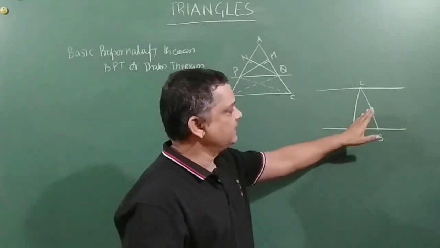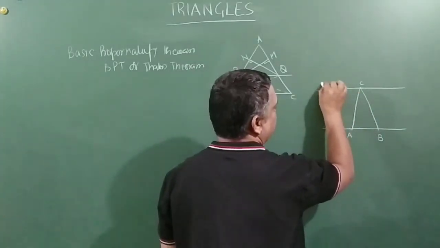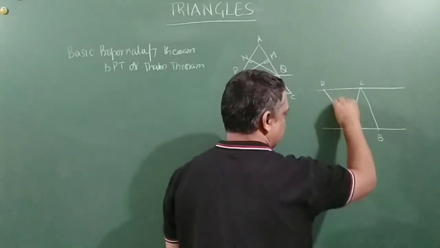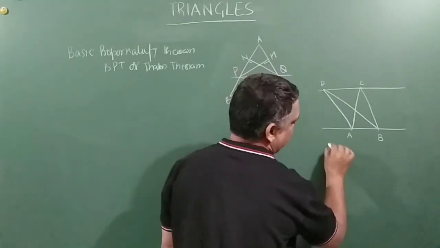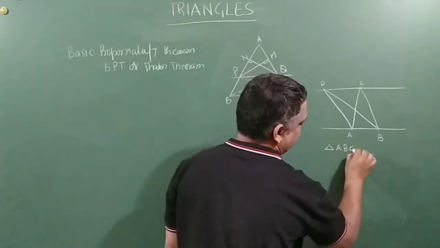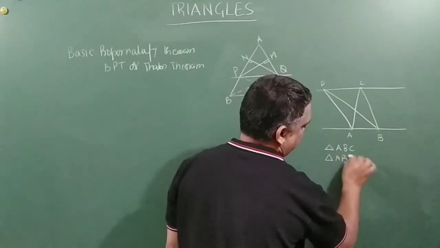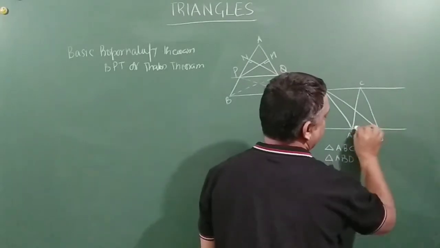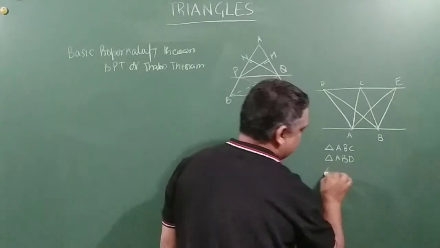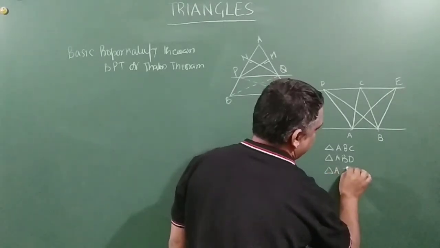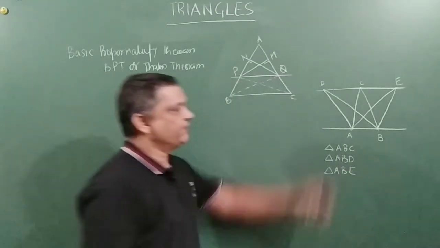Now let us say I fix a point D here, and then I join the two. So one triangle is ABC, and another is ABD. Let us say I fix a point here, E. Another triangle is ABE, right? So we have drawn three triangles.